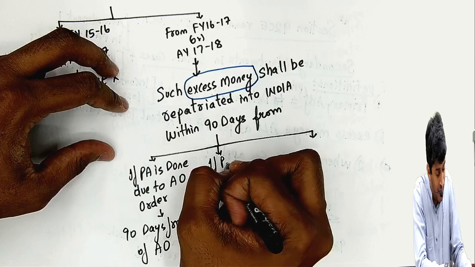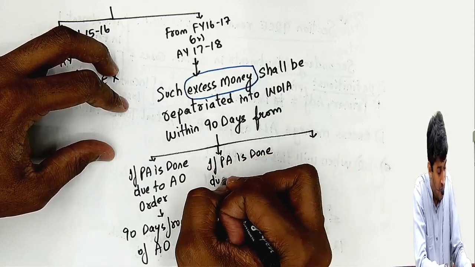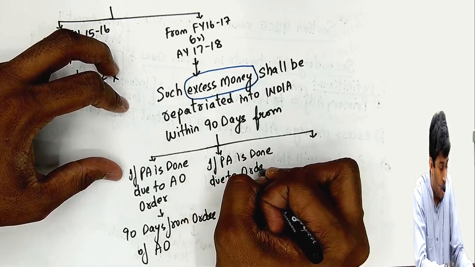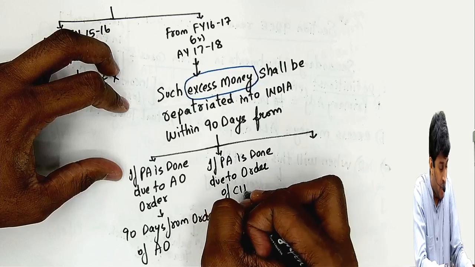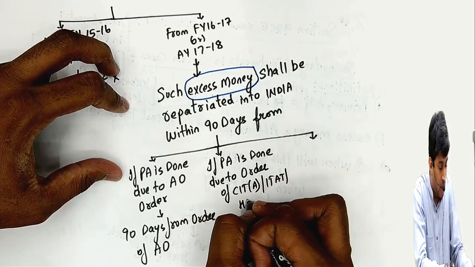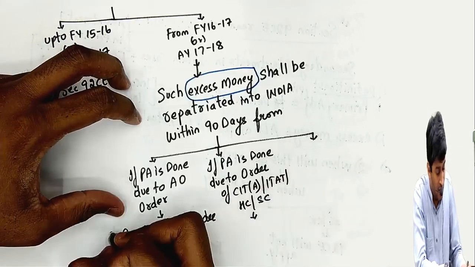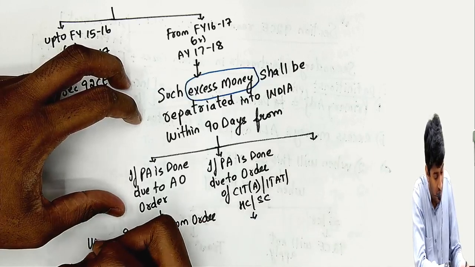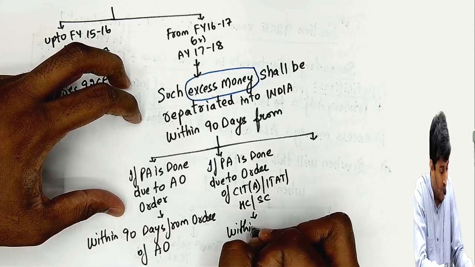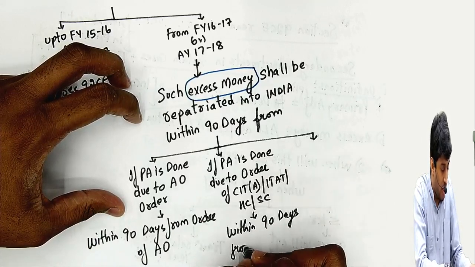If primary adjustment is done due to the order of CIT appeals or ITAT or High Court or Supreme Court, then I should receive that money within 90 days from such order.